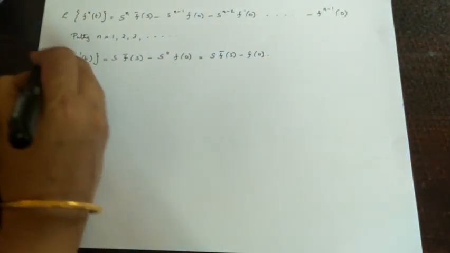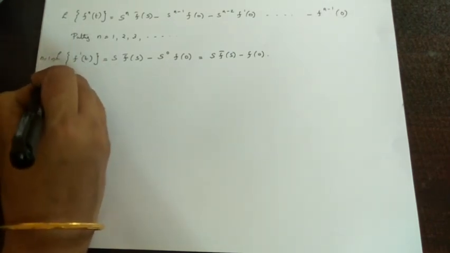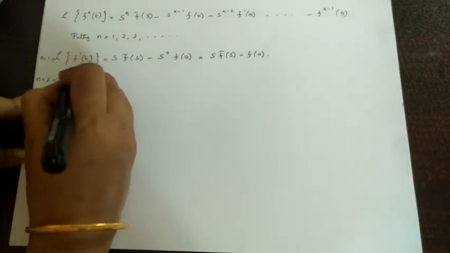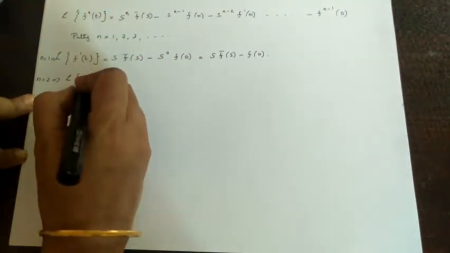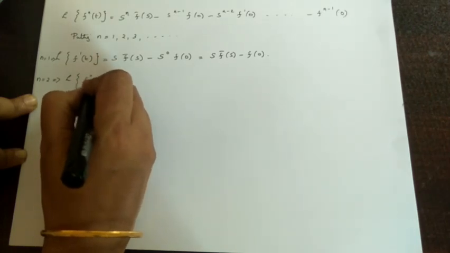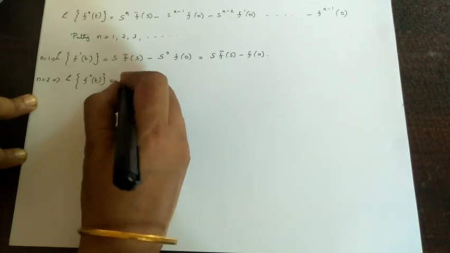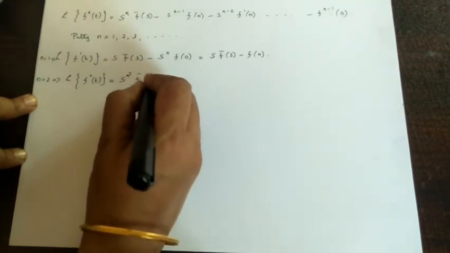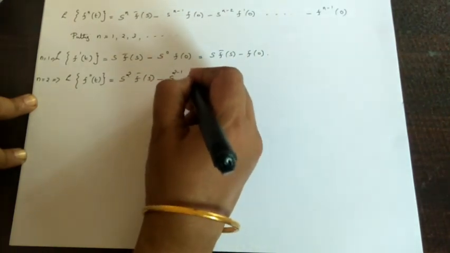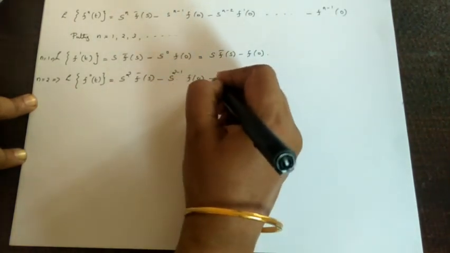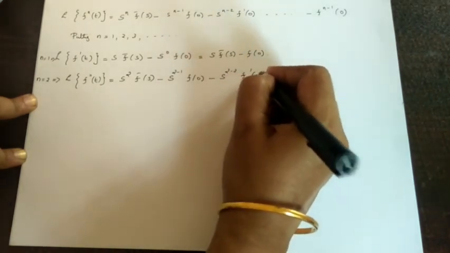Now putting n is equal to 2, we get the Laplace transform of f double dash t. For n is equal to 2, we have s square f bar s minus s raised to 2 minus 1 f of 0 minus s raised to 2 minus 2 f dash 0.